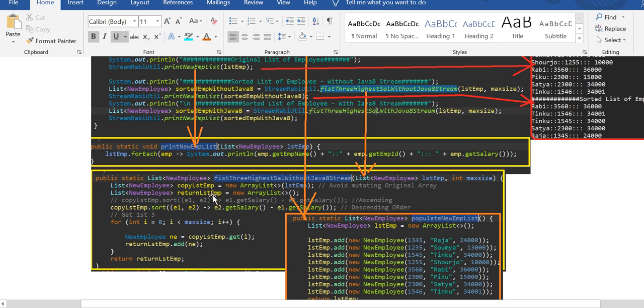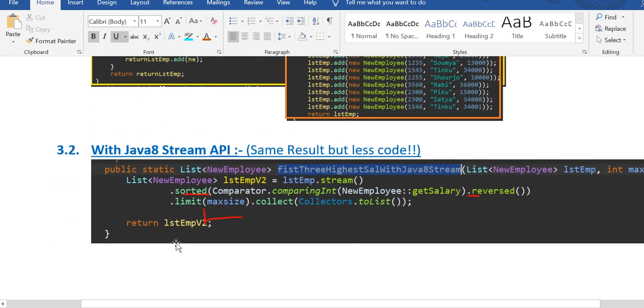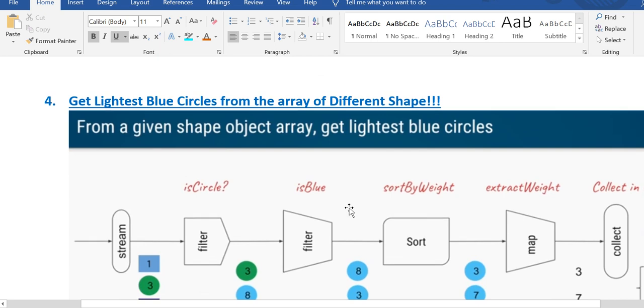To prevent the array from mutating, I have to create a copy of the array list, right? And then create the list and add that object. Okay, get that list, and you can print it, or you can directly loop it and print it. Okay, and for the Java 8 way, how can we do that? It's very simple: stream sorted. How can we do that? Comparator.comparingInt with a method reference, Employee::getSalary, .reversed, and then limit, then collect. Okay, so this way you can do that.